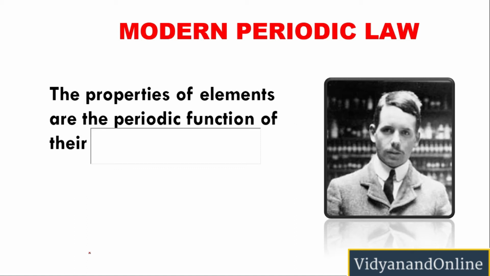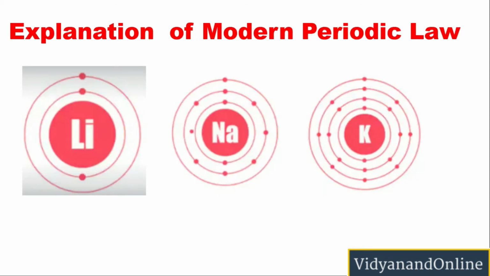He could relate the atomic number with the periodicity of elements, and therefore he gave the modern periodic law, which states that the properties of elements are the periodic function of their atomic number. The basis of modern periodic law was that they were arranging the elements as per the similarity of electronic configuration. If you see the elements here, lithium, sodium and potassium, they all have similar kind of electronic configuration. They all have one electron in the outermost shell.